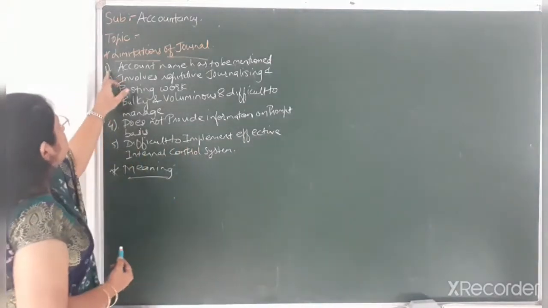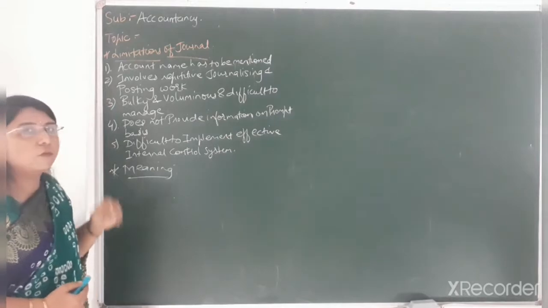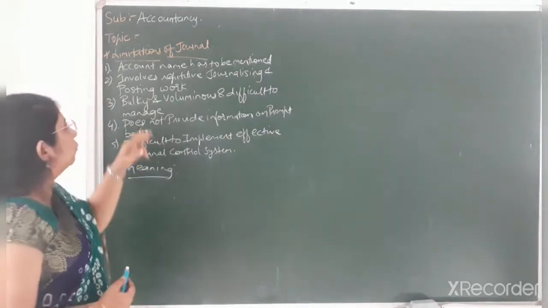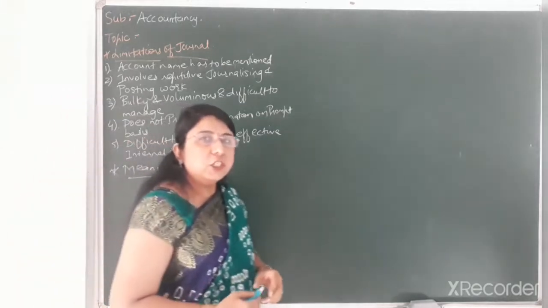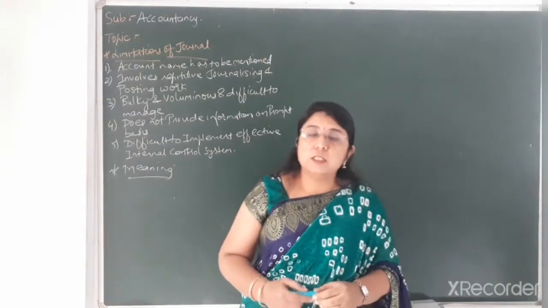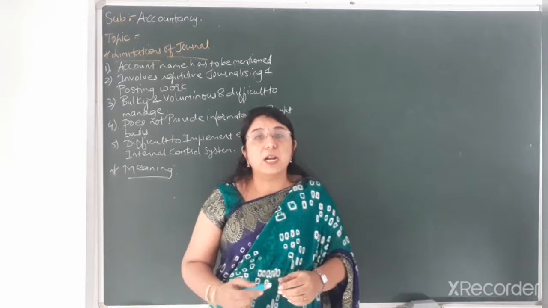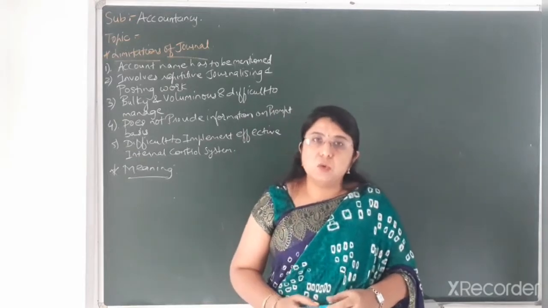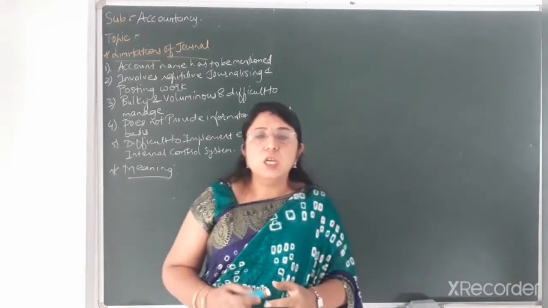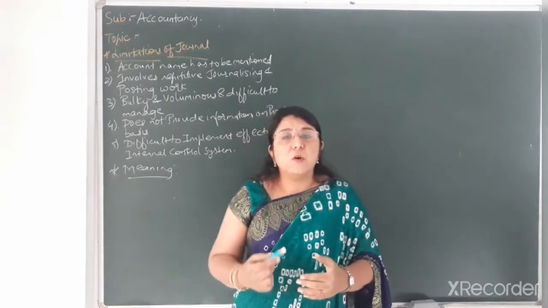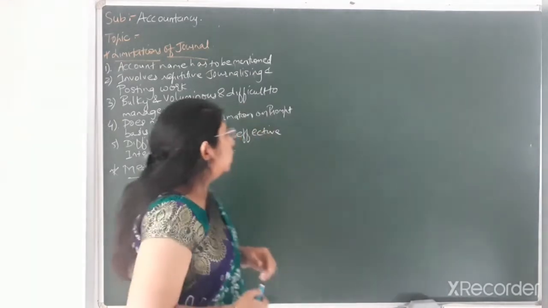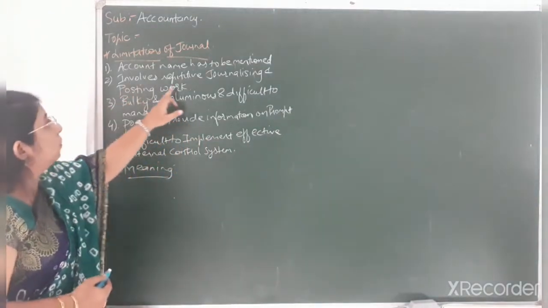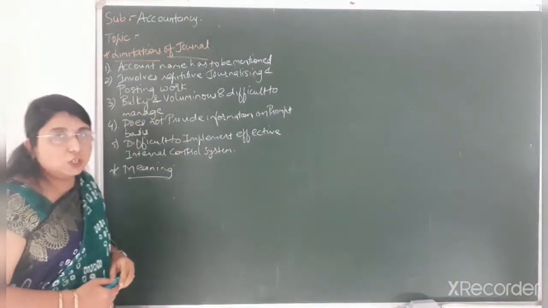Okay, as you can see on the board, I have written the 5 points of limitations of journal. The first point, that is, account name has to be mentioned. Now for each and every transaction that we are recording in the journal entries, we have to write the name of the account. So it is a tiresome and tedious work to record the same name of account frequently or many of the times.